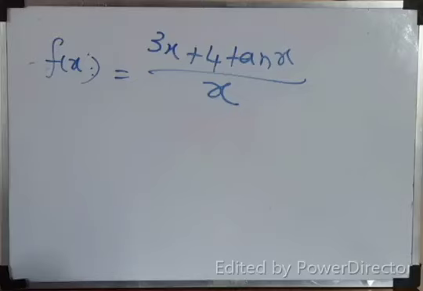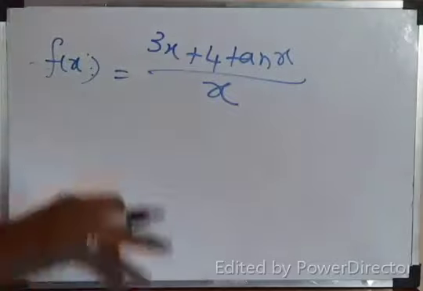If not, how may the function be redefined to make it continuous? Correct? Yes. We don't know which function for LHL, which function for RHL, but the question is continuous at x equal to 0.